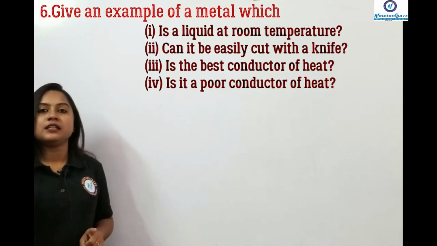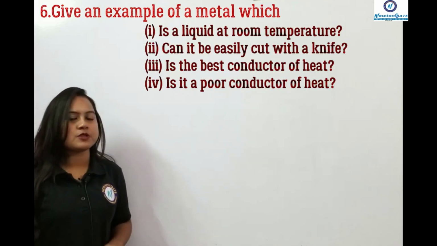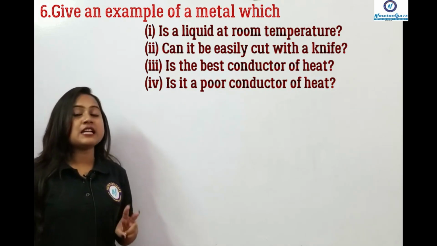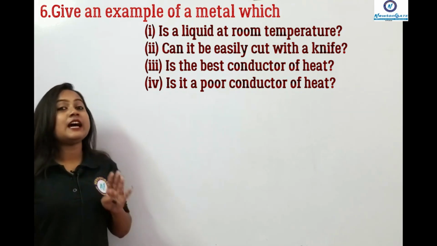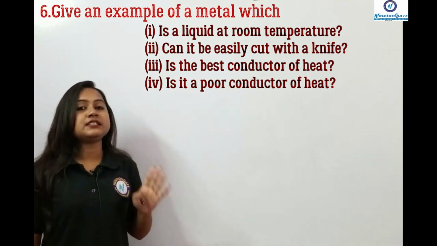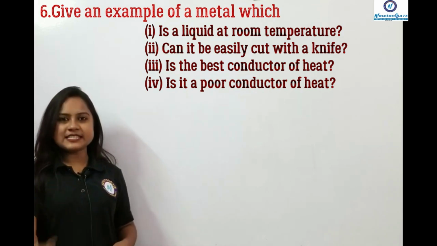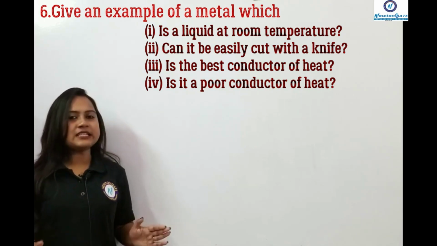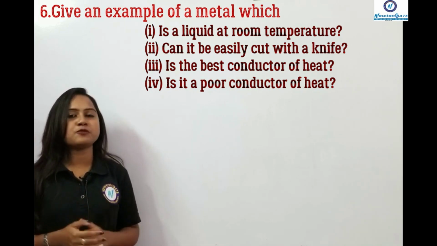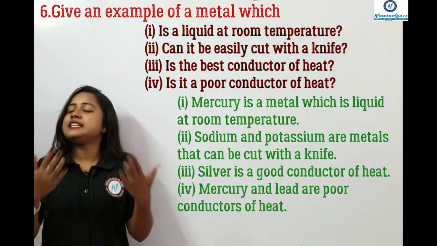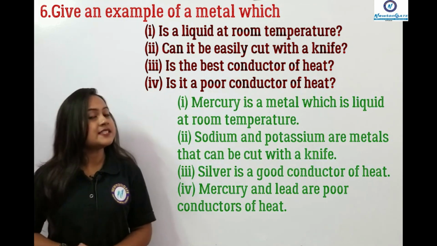And the question is, give the example of the metal. First is liquid at room temperature. Next is it can be cut by knife. Third is best conductor of heat, and fourth one is poor conductor of heat. Do you know the answer? Yes, try a little bit. You know the answer because we have already covered the topics from this chapter. Yes, let me give you the answers.